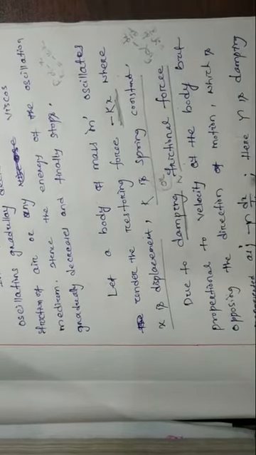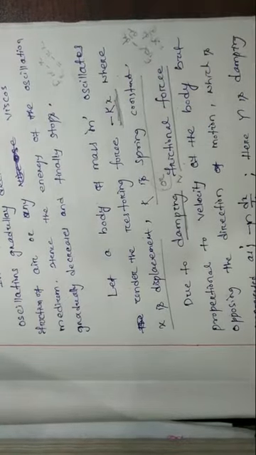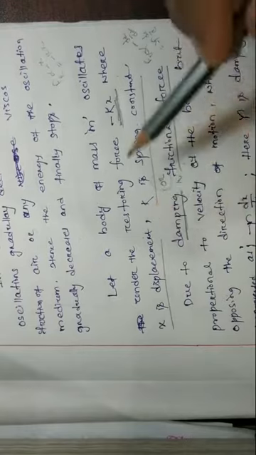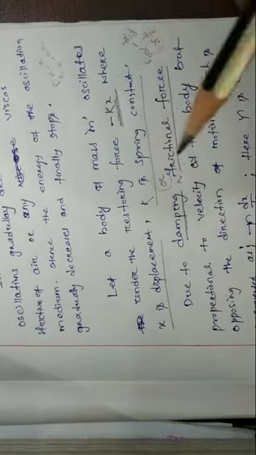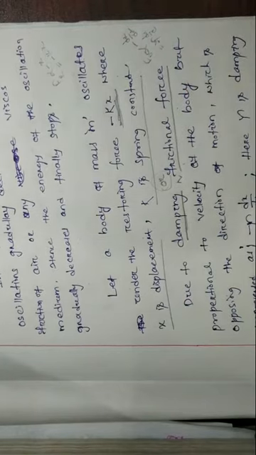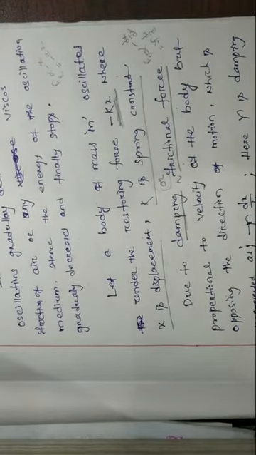So these two forces act on the oscillation, due to which its amplitude gradually decreases and it stops. Due to the frictional force by the air medium, the amplitude gradually decreases and it stops at some time.